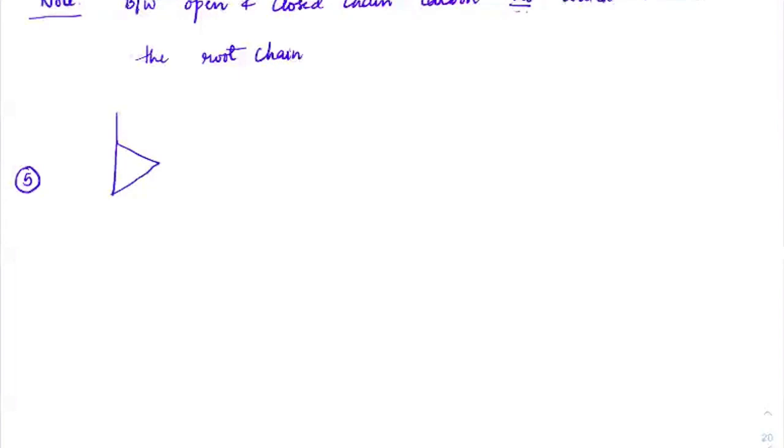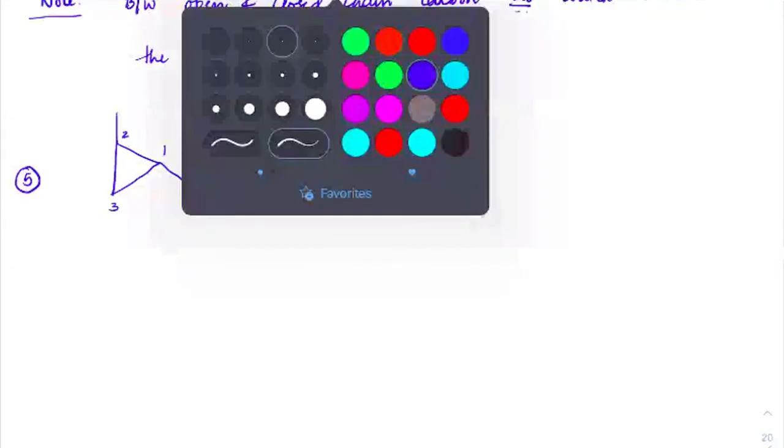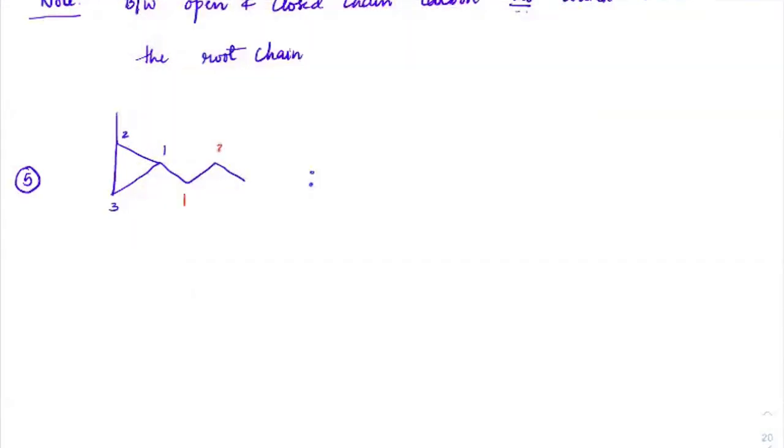So suppose there is one methyl group here and one more methyl group here. Now write the name, everyone. 1-methyl 2-propyl cyclopropane. Numbering on both sides is the same. Those who haven't understood that, please check this. Suppose I give 1, 2, 3 like this, or 1, 2, 3 here. In open chain also, I have the same number of carbons.